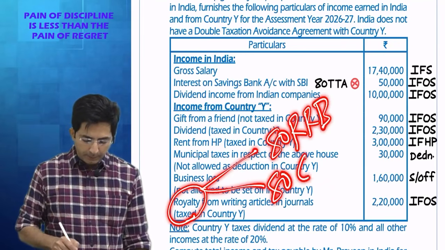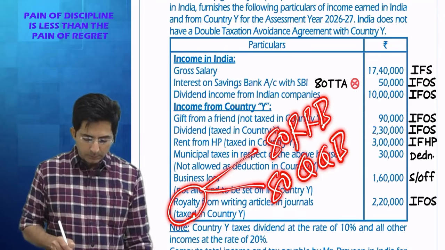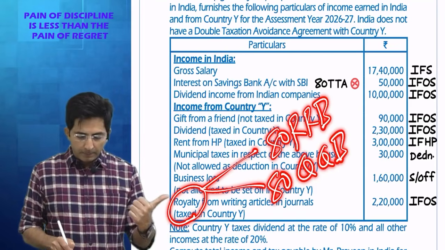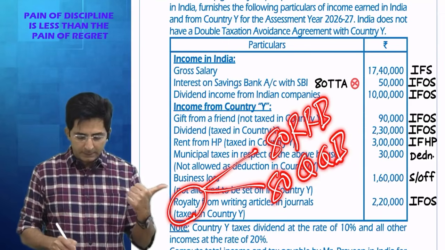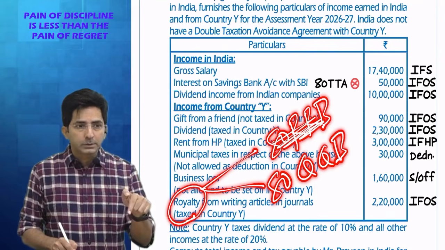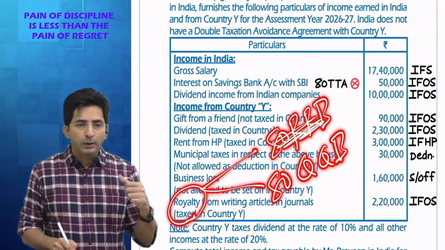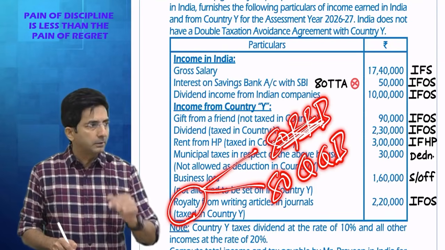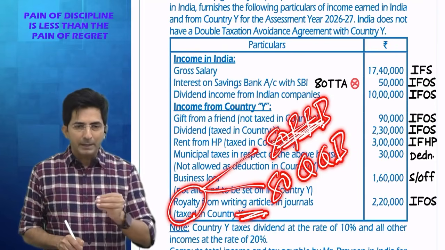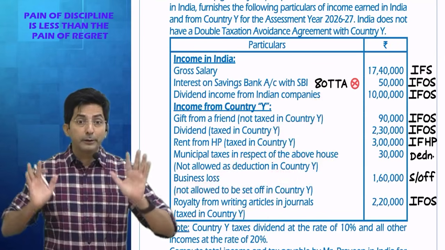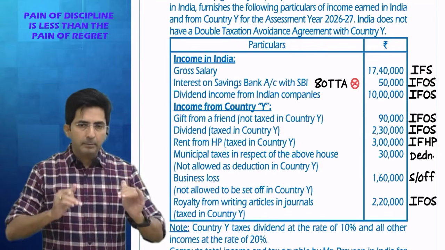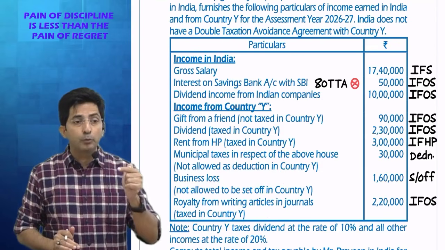80 QQB is royalty from books. None of the sections will fit in this question, because 80 RRB is for royalty from patents. This is not patent royalty. And 80 QQB is royalty from books. And this is royalty from writing articles in a journal. See, when you write some articles in a journal, that means you have not written a book. When you write a book, royalty income can come under chapter 6A, 80 QQB.